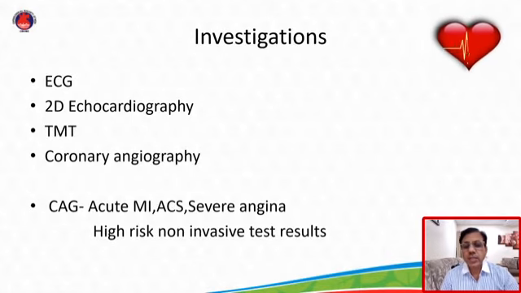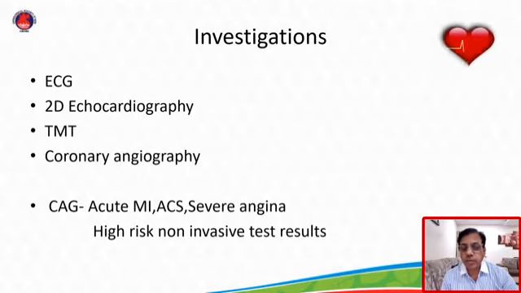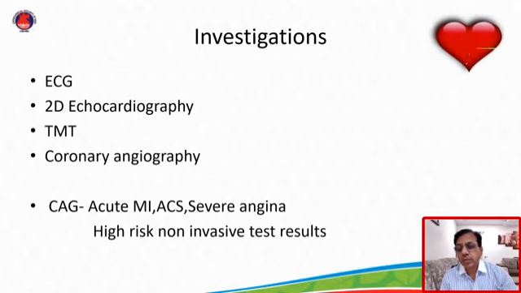So how to investigate these patients? The investigations for coronary artery disease or heart attacks are ECG, two-dimensional echocardiography, treadmill stress test, and coronary angiography. Coronary angiography is indicated in patients with acute myocardial infarction, acute coronary syndrome, and patients with severe angina. If the treadmill stress test is strongly positive, then coronary angiography is indicated. And if echocardiography and ECG are suggestive of some significant coronary artery blockage or severe ischemia, then these patients should be taken up directly for coronary angiography.